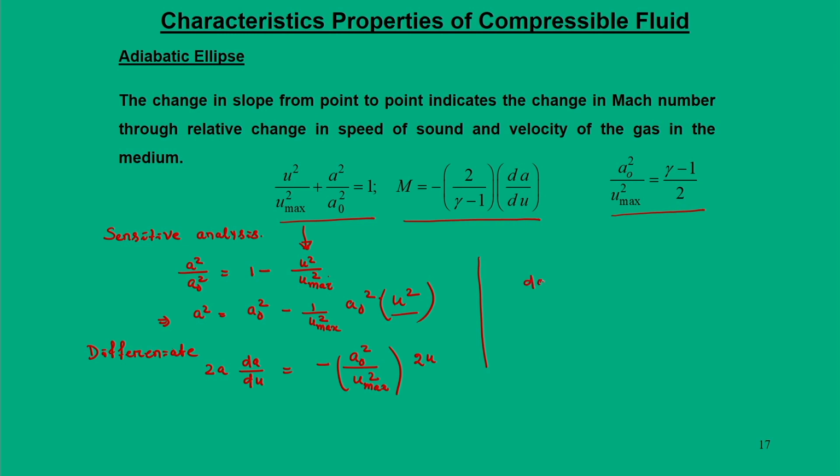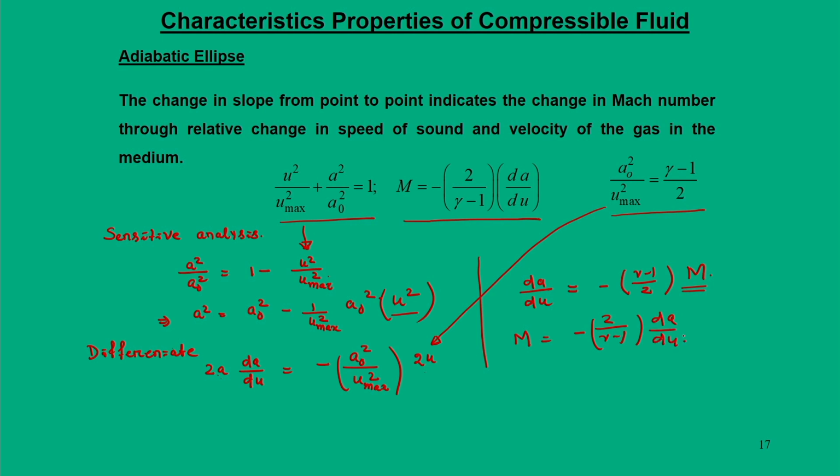then we say dA by du will be minus gamma minus 1 by 2 into M. M you get because a comes to the left hand side, a goes to the right hand side, we get this Mach number, or M is equal to, we get this reverse, minus 2 by gamma minus 1 into dA by du.